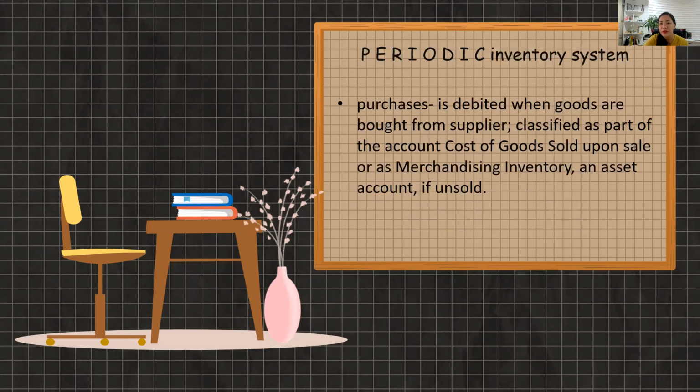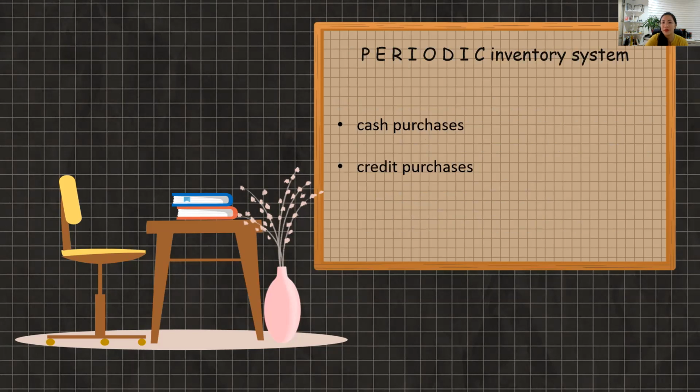Now, in the periodic inventory system, purchases is debited when goods are bought from the supplier, classified as part of the accounts of cost of goods sold on sale, or merchandise inventory, an asset account, if unsold. So these are cash purchases and credit purchases. There are two types of purchases, no? Cash purchases and credit purchases. You can purchase through cash and you can purchase through credit.